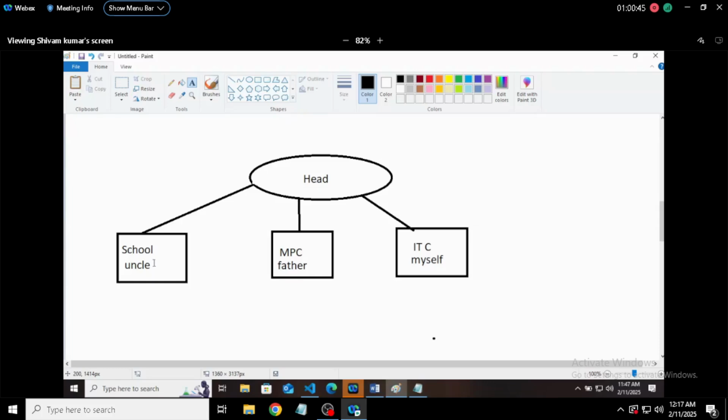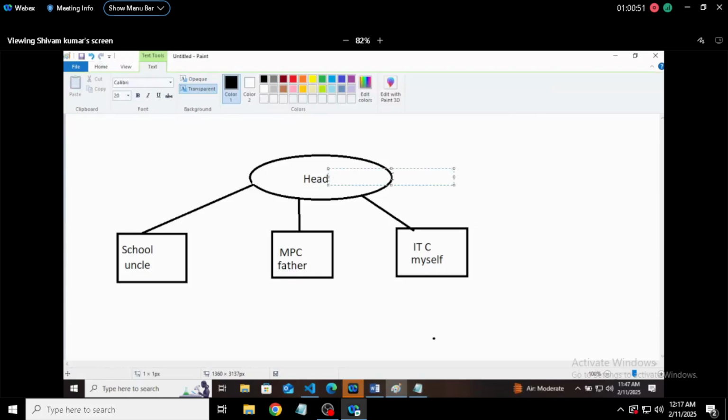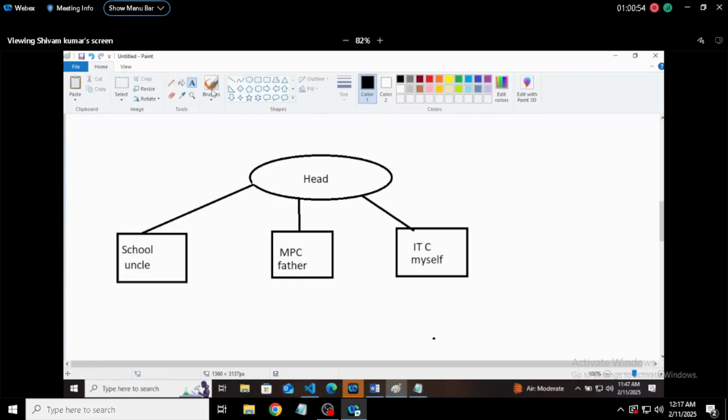So let's say this school is having a problem. Then this head will talk to these two: can you manage the problem for a while? Let's say the school is having some problem, meaning my uncle is having some problem. So this head, my grandfather, will communicate to my father or to me that can you just sort it out if it is possible for you? If it is in my domain, meaning if I can help out, of course I'll be there.